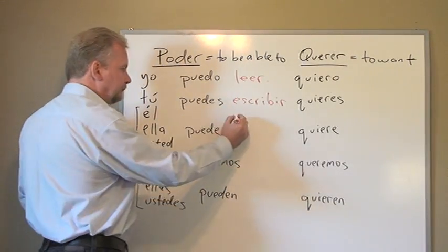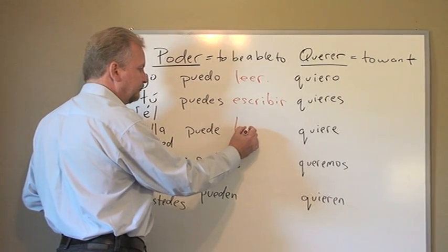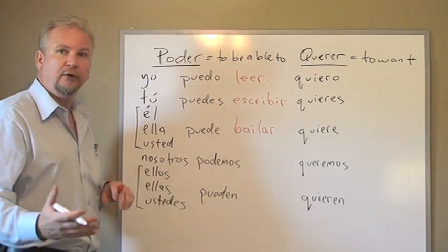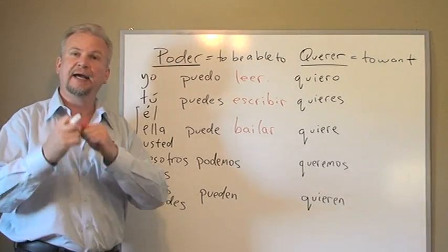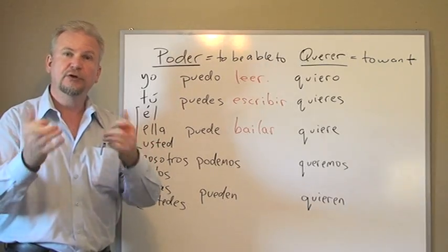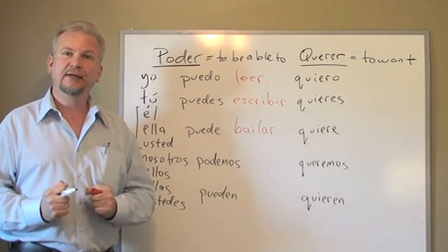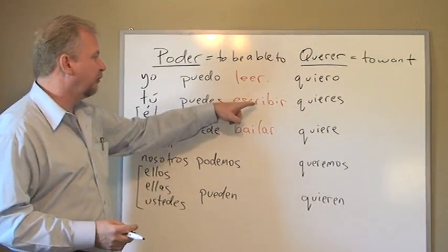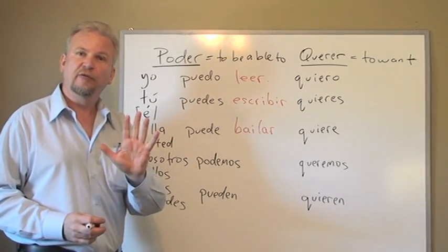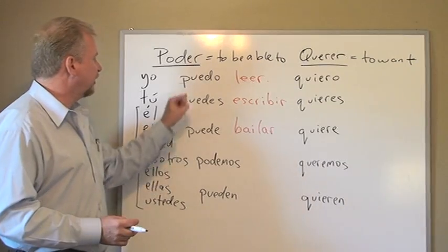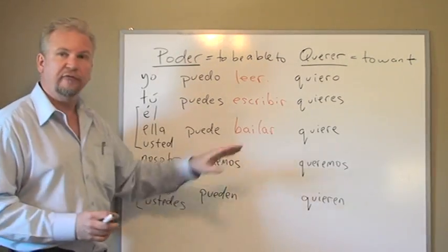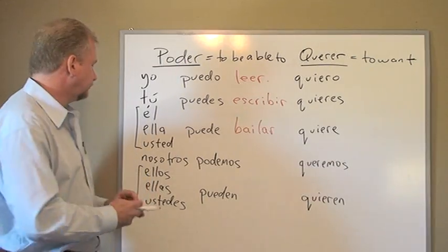Él puede, o ella puede, o usted puede, he can, you can, or she can, bailar. Él puede bailar. He is able to dance. O ella puede bailar. She can dance. Notice, any verb at all, we don't touch it. We leave it in its infinitive form. The first verb in the sentence gets conjugated according to who we're talking about. The second verb stays the same.